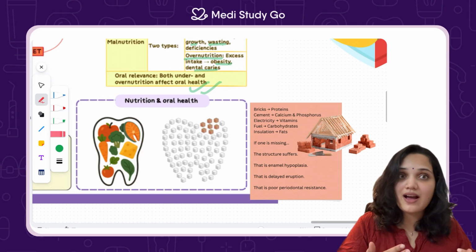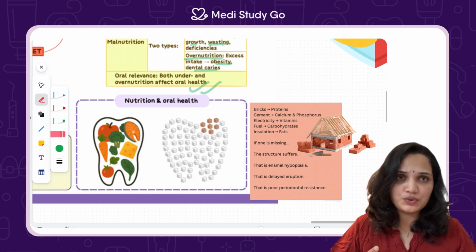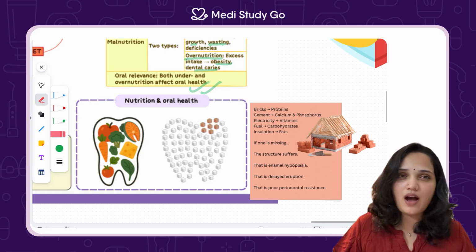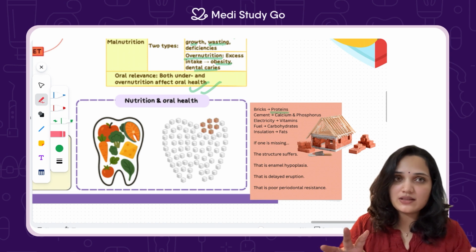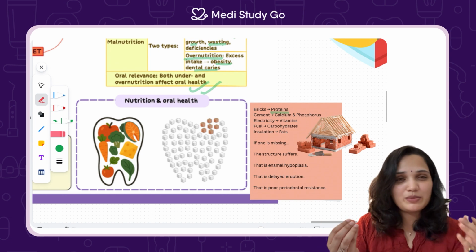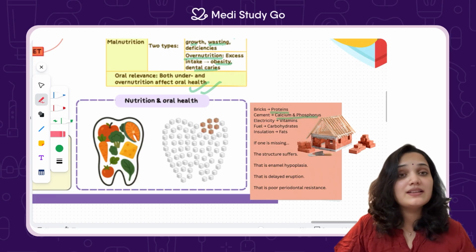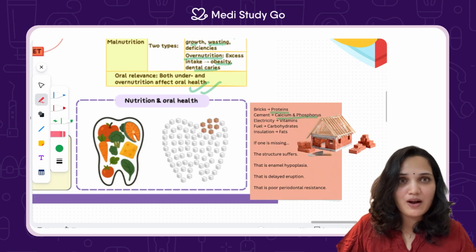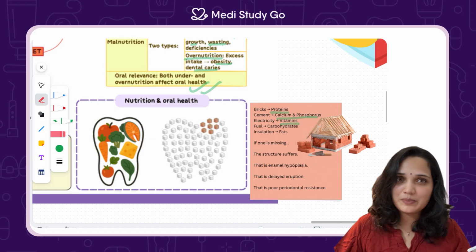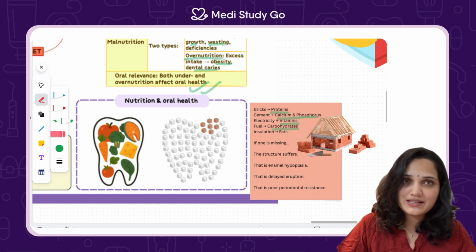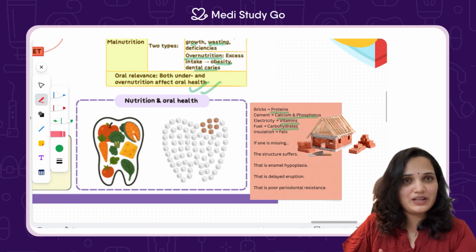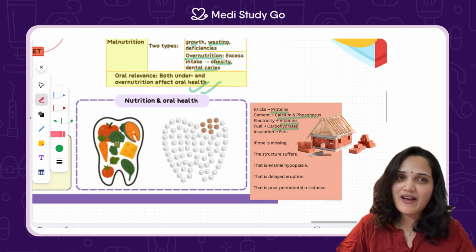Let's find out how. So let's build a tooth. Imagine constructing a house. In this, the bricks would be the proteins, cement would be calcium and phosphorus, the electricity that we would need in the house would be our vitamins, the fuel which we need would be carbohydrates, and the insulation we need for a house would be our fats.